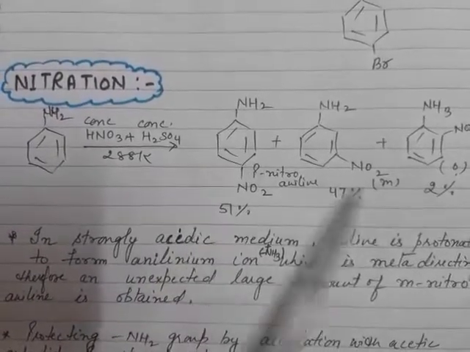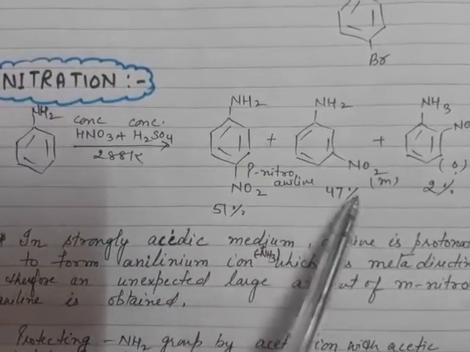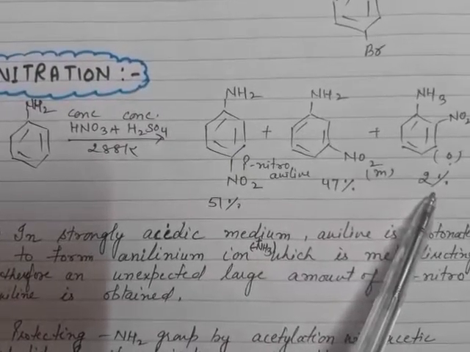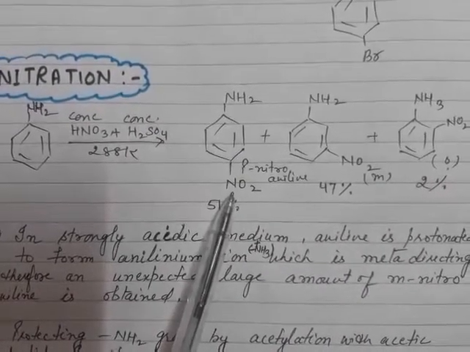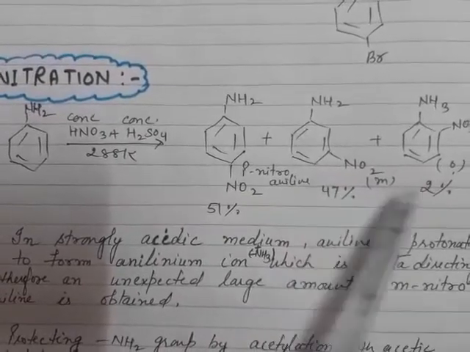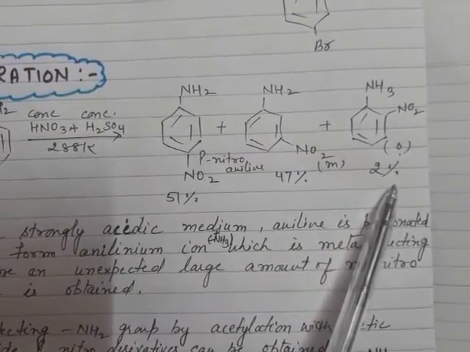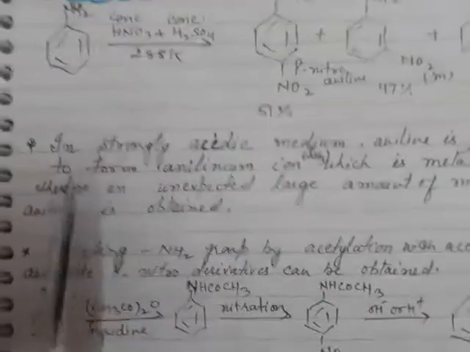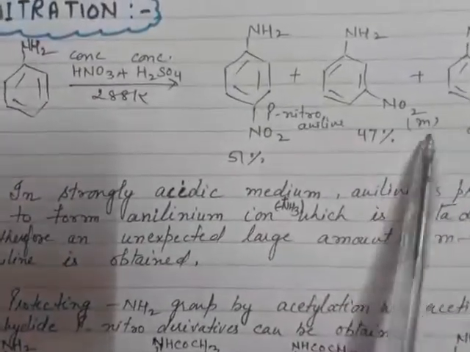Very surprisingly, it will form three products, that is para-nitroaniline, meta-nitroaniline, and ortho-nitroaniline. Why is the meta product formed here?